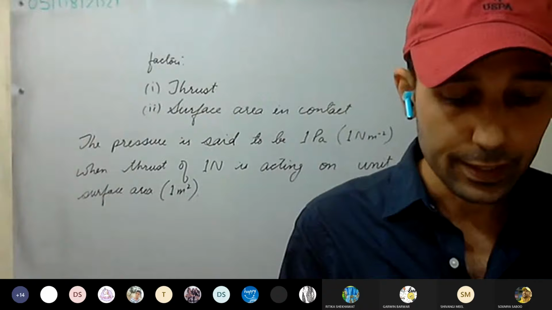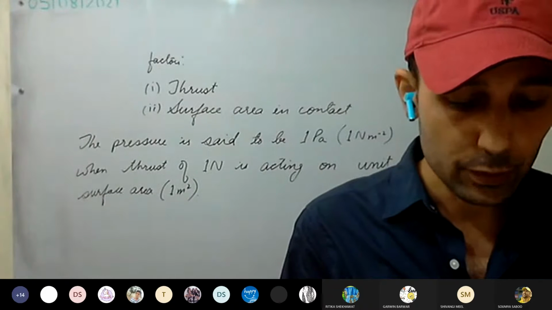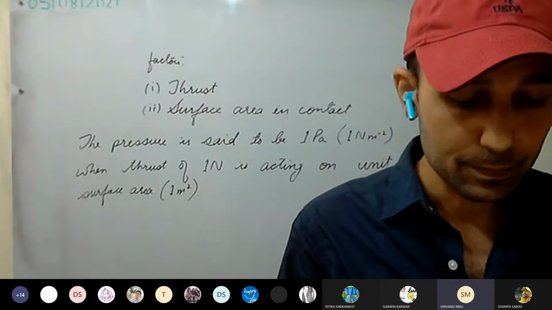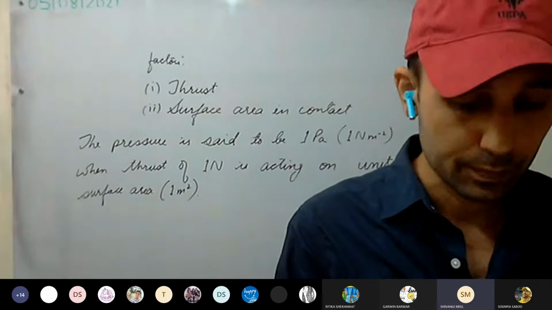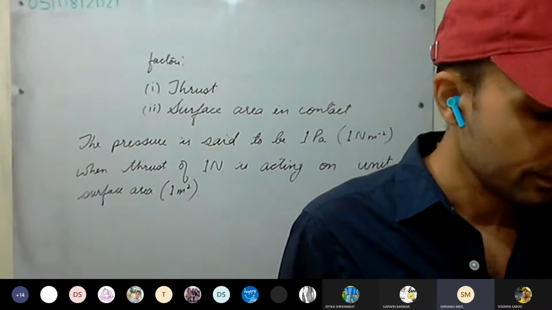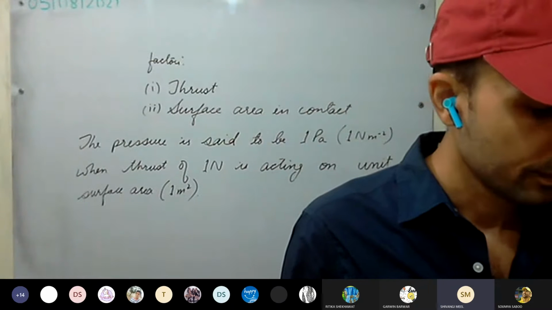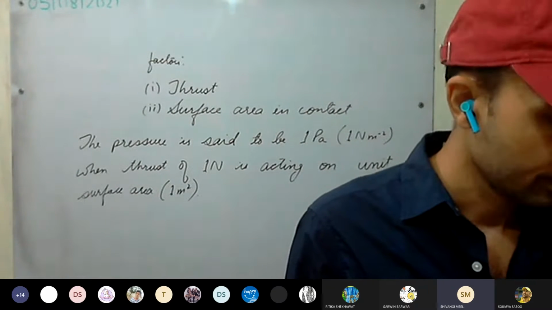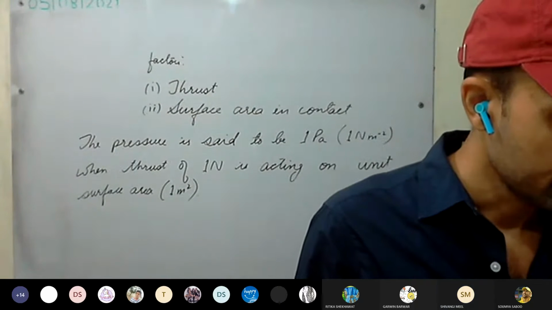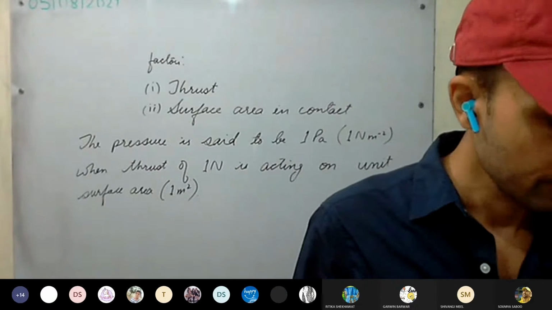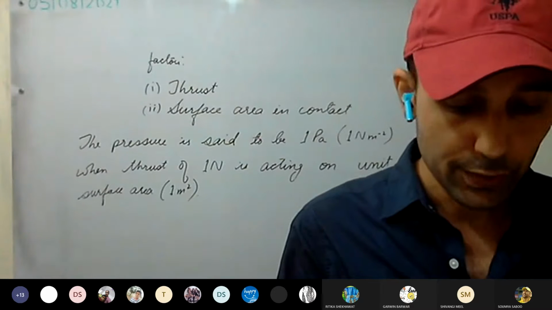Seventh question. Why are the tips and edges of cutting and piercing tools made sharp? To increase the pressure so that they can cut the surface. Okay, here, a very short answer you can write.